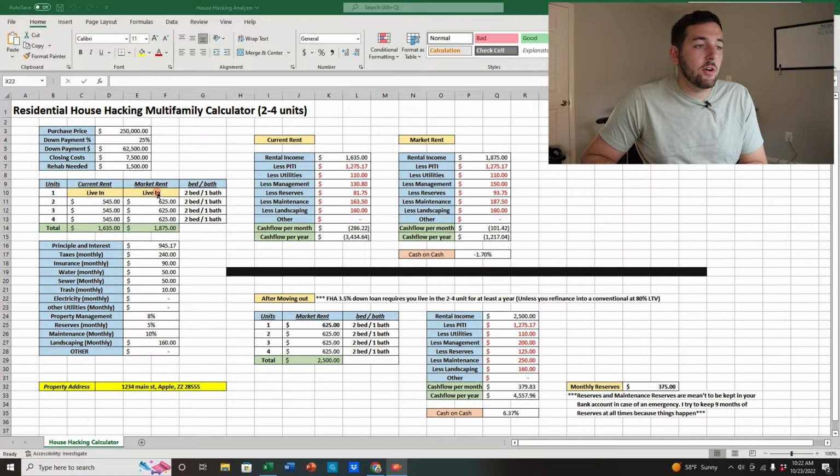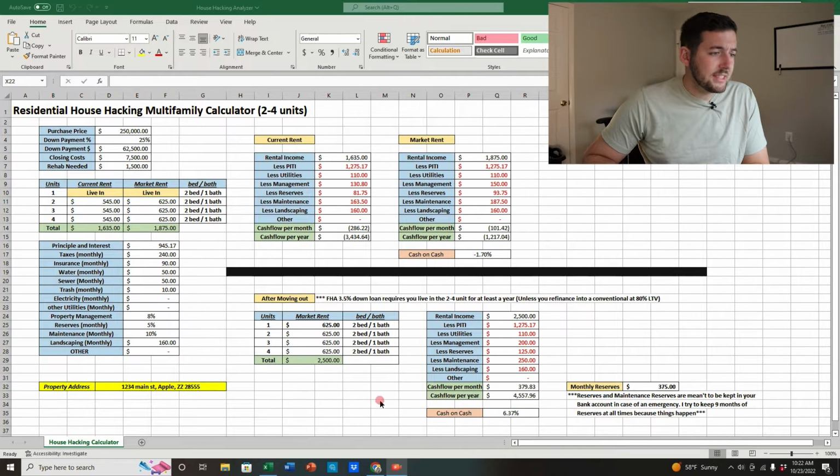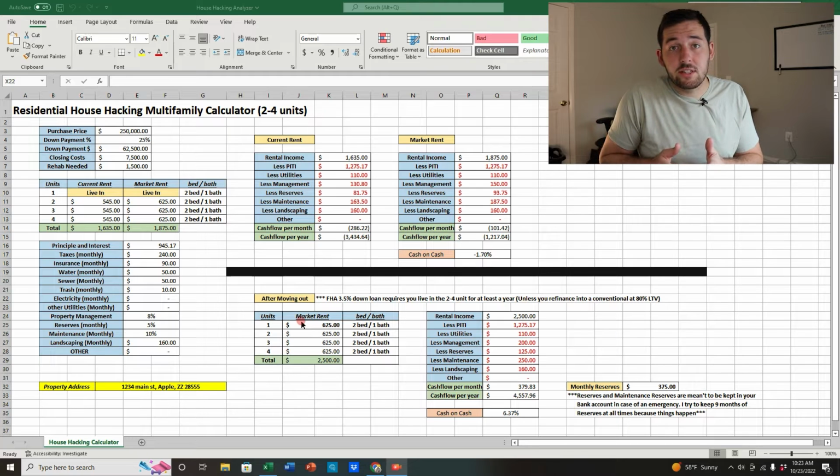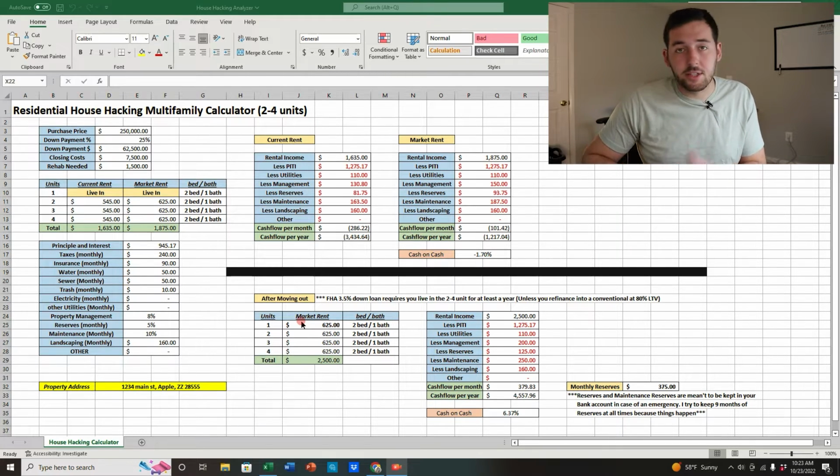And then once you plug in all that, it will come over on this side where it says current rent. It will analyze all that at the current rent versus the market rent, if you're going to go in there, update everything, and raise the rents. Then I have a section down here that's basically going to tell you what's going to happen after you move out and rent the room or the unit that you're living in right now. So basically it's going to analyze all that.